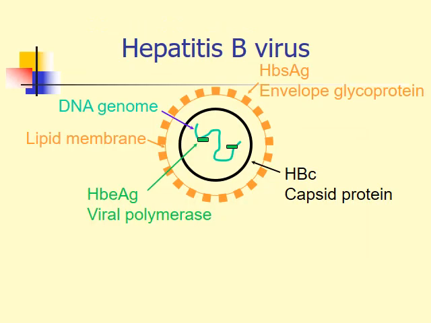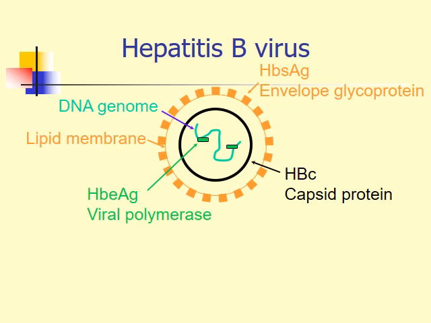The hepatitis B virus is an enveloped, incomplete double-stranded DNA virus. In the envelope, we have hepatitis B surface antigen as a glycoprotein. Under the envelope, we have the hepatitis B core as capsid protein. It is another antigen.